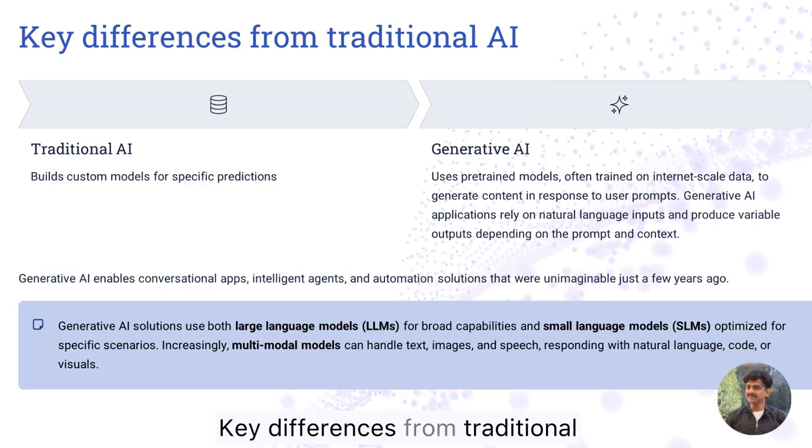Key differences from traditional AI: traditional AI builds custom models for specific predictions. Generative AI uses pre-trained models, often trained on internet-scale data, to generate content in response to user prompts. Generative AI applications rely on natural language inputs and produce variable outputs depending on the prompt and context. Generative AI enables conversational apps, intelligent agents, and automation solutions that were unimaginable just a few years ago.